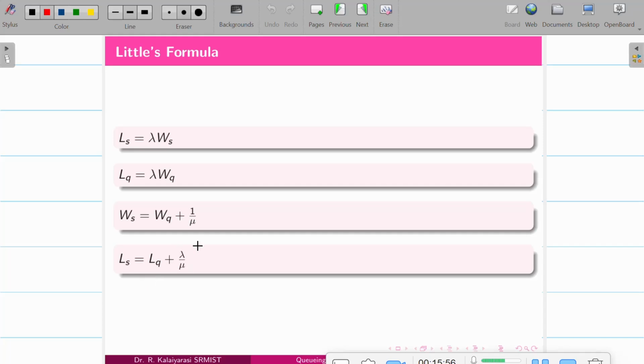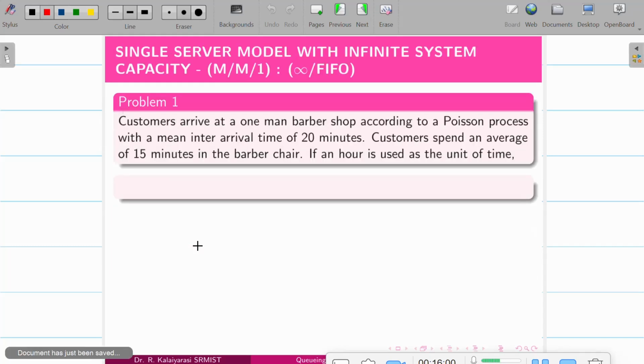So next let me go with the example. Here is the problem. Customers arrive at a one man barber shop. One man barber shop refers to a single server.